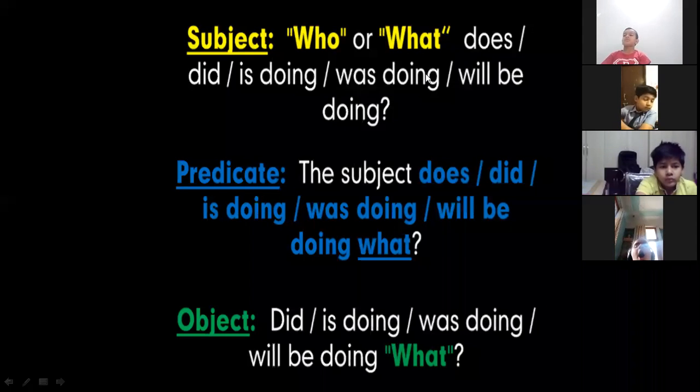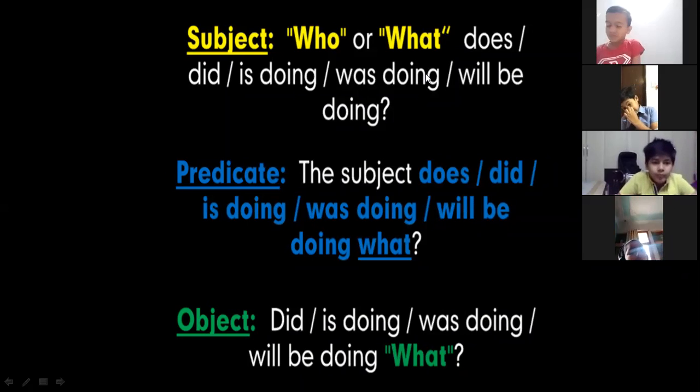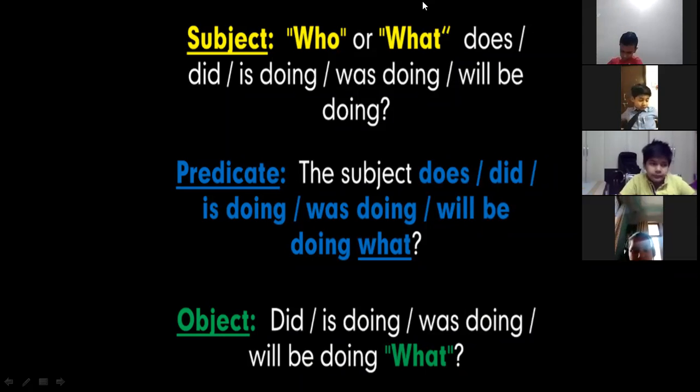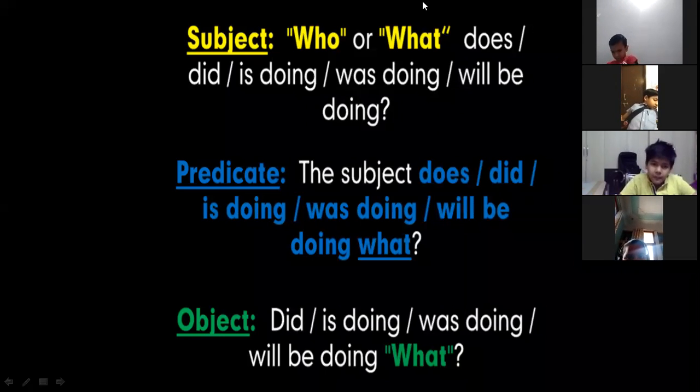So when we put this, we get the answer for the predicate, and the object is what. So when we say, what did she do, what is she doing, what was she doing, what will she be doing, when we put all these questions, we get the answer for the object. So this is what we learned about your subject and your predicate and your object.